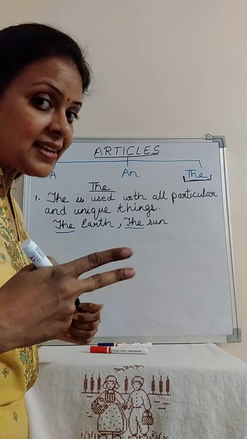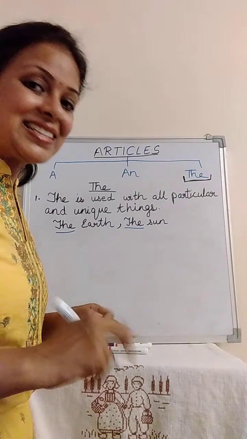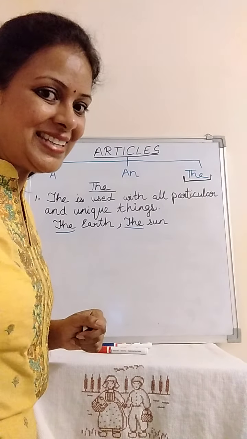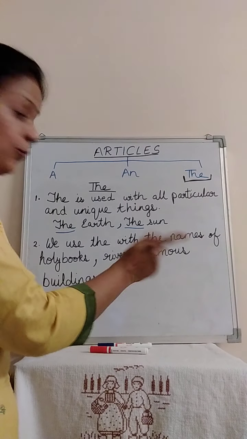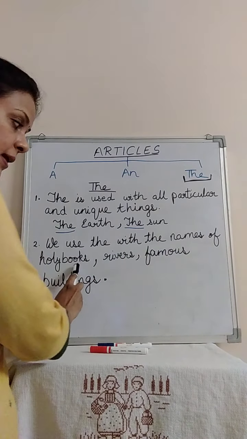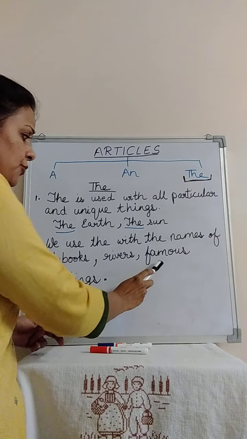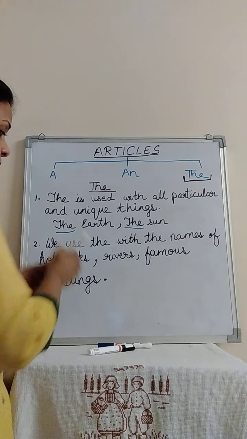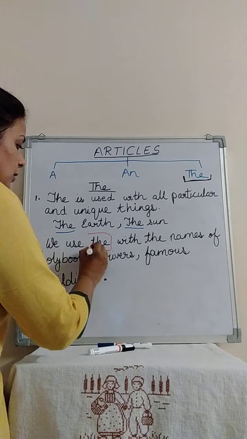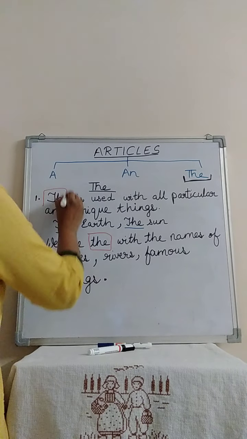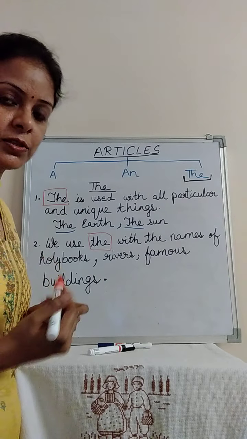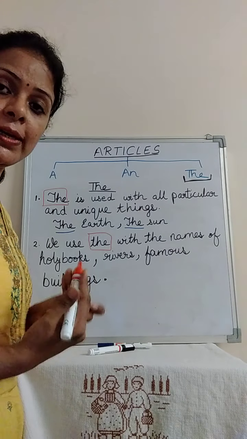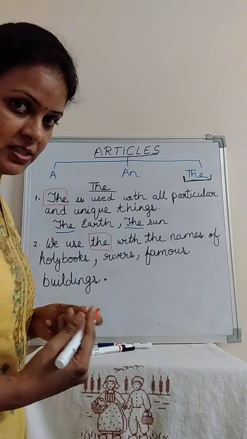Now, the second rule of the. The second rule of the says we use the with the names of holy books, rivers, and famous buildings. When do we use the? We use the with the names of holy books. You know what holy books are? Holy books are your religious books, children.